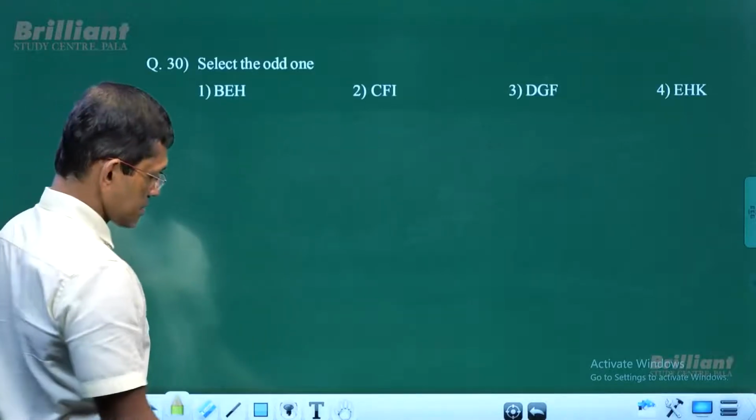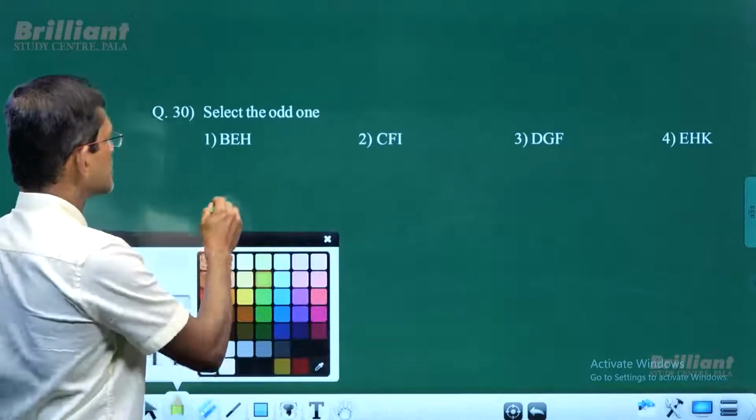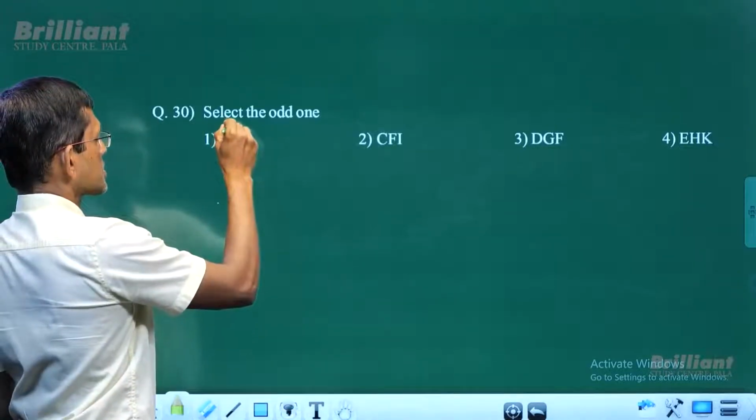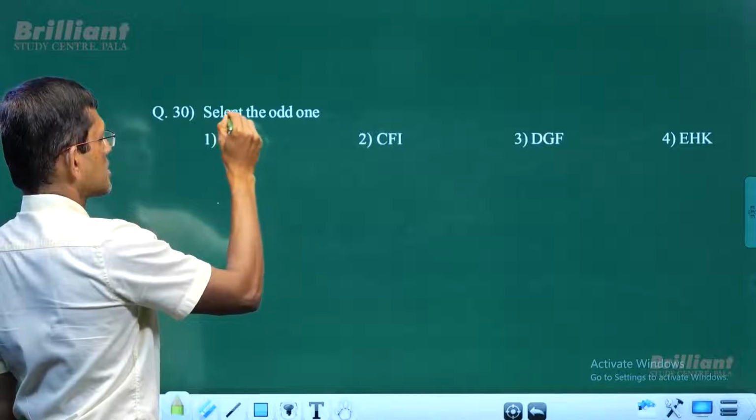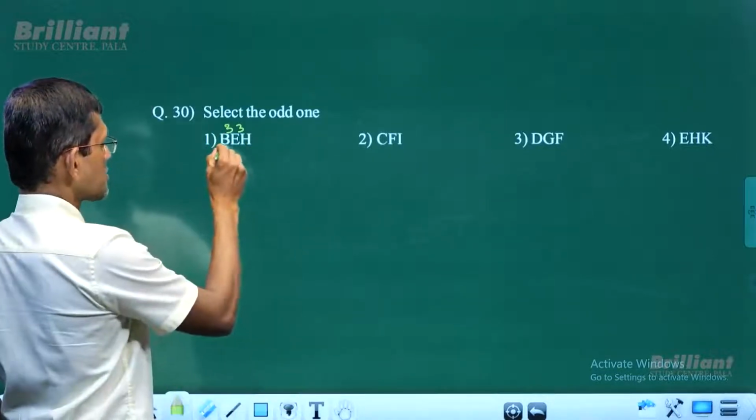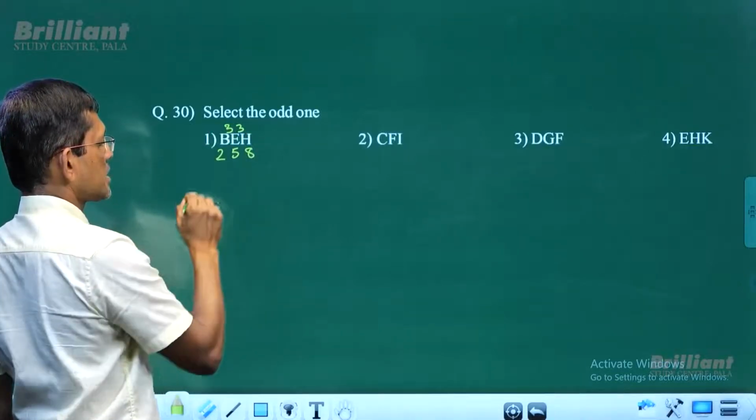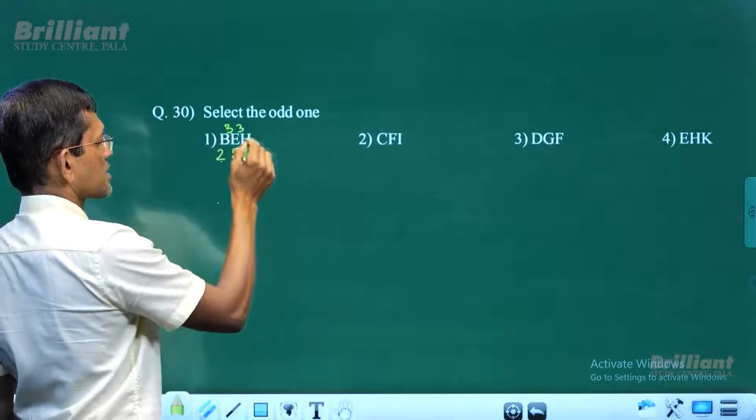Now select the odd one. What is here? BEH. So it is plus 3. This is plus 3. So B plus 3. The position value of B is 2, this is 5, this is 8. So B, 2 plus 3 is 5, 5 plus 3 is 8.